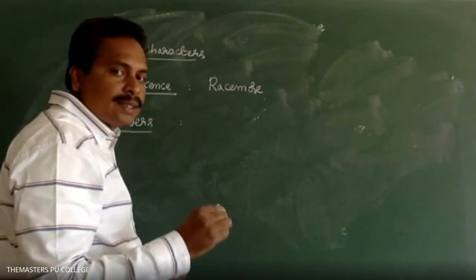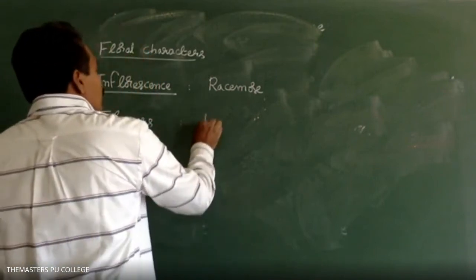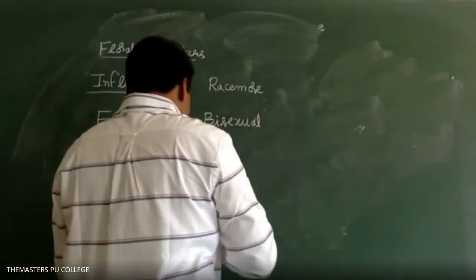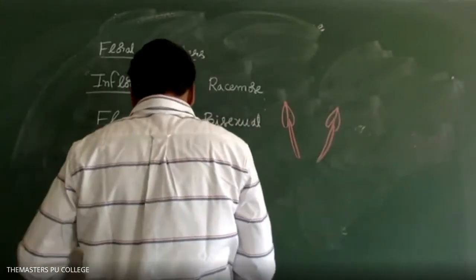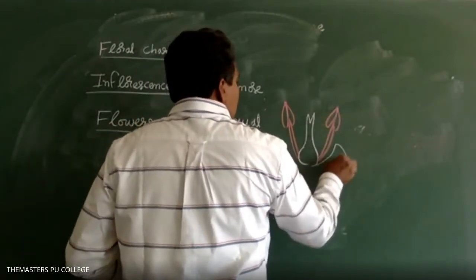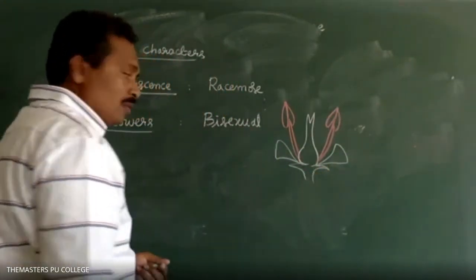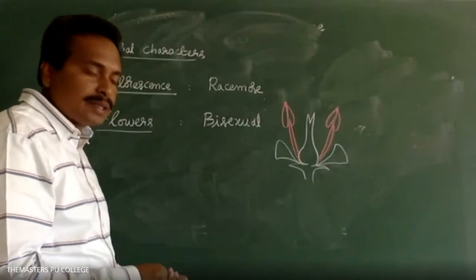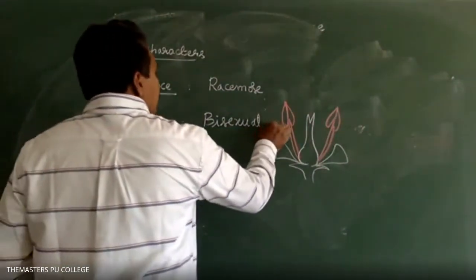Flowers consist of both androecium and gynoecium. Bisexual. Yes, bisexual means the flower consists of both androecium and gynoecium. Right. The flowers consist of androecium and gynoecium. So the flowers are bisexual and zygomorphic.